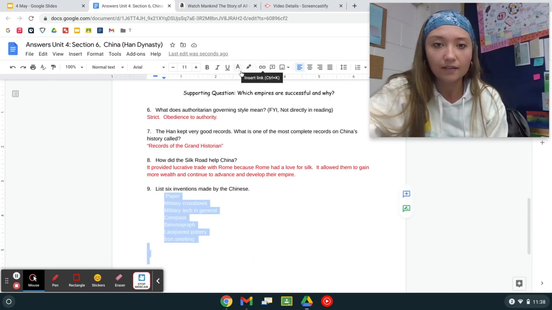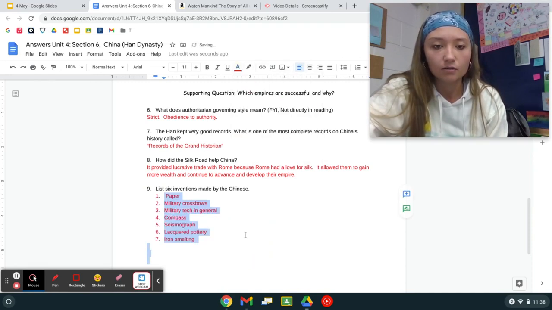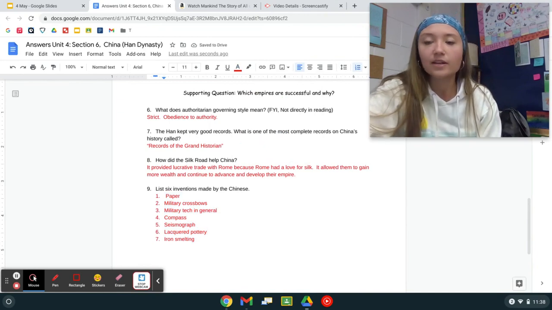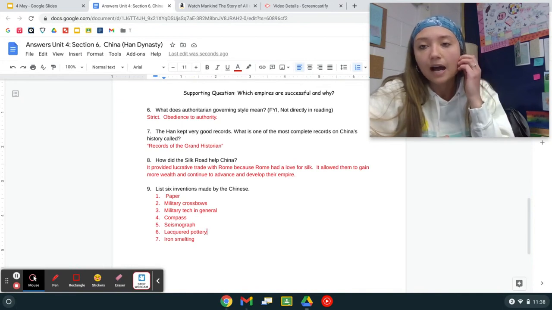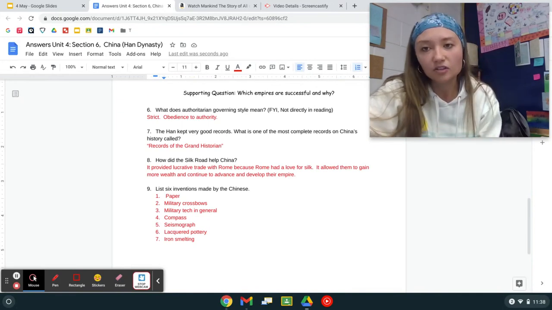So there's actually 7 that you could have gotten here. We have paper, we have military crossbows, military technology in general. There is the compass, the seismograph, lacquered pottery, and iron smelting. We talked about what iron smelting was. All right, so you can have those 7.